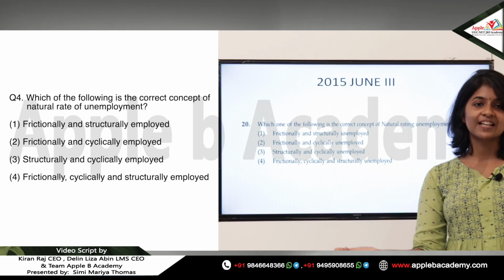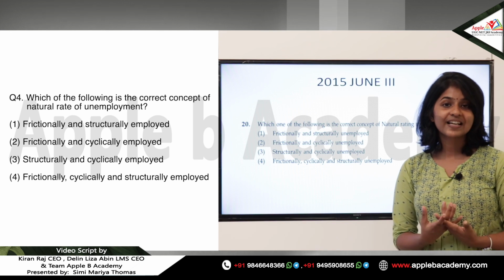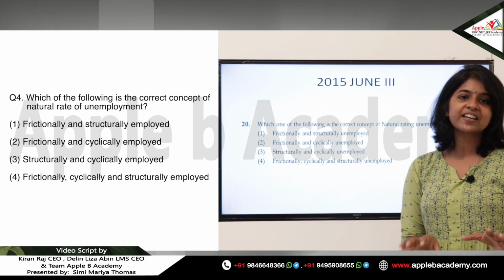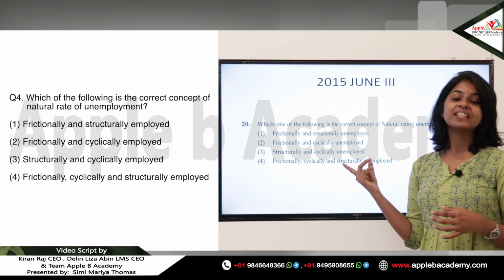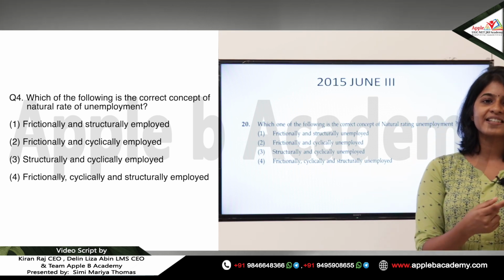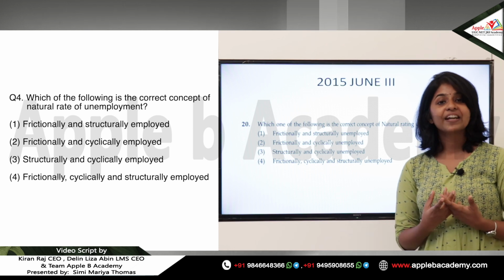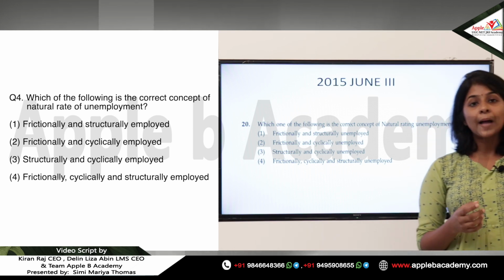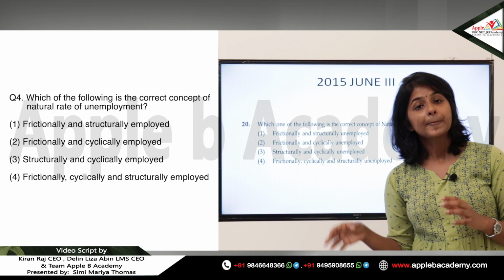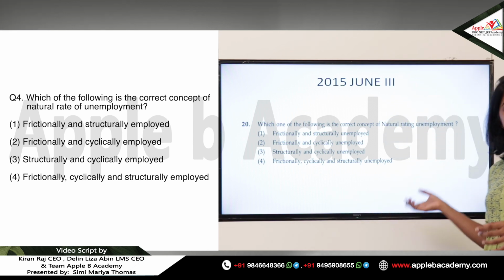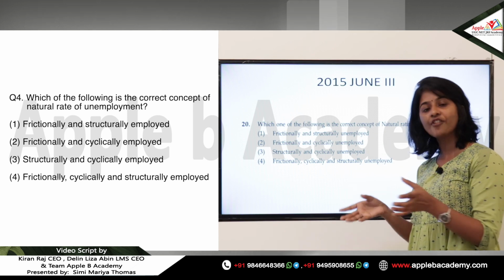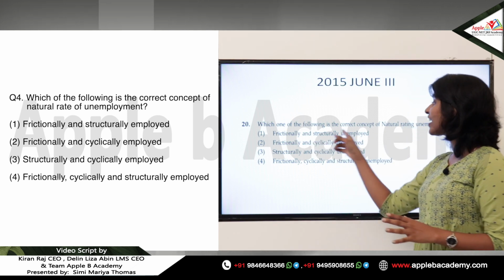Both frictional and structural unemployment are supply side aspects. There is no demand deficiency when it comes to full employment or the natural rate of unemployment. But cyclical unemployment is basically a demand side aspect. It is due to demand deficiency, and it happens when there are contractions or fluctuations in the business cycle. So cyclical unemployment is a demand side aspect of unemployment, whereas frictional and structural unemployment